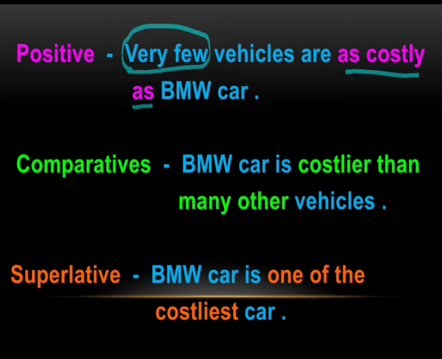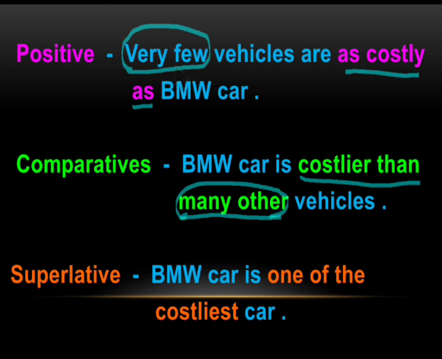In the comparative, the last word in the positive degree is BMW car, so we begin with that. BMW car is costlier than many other, we use either many other or most other vehicles. So this costlier than is the basic rule, and this many other is type 2.